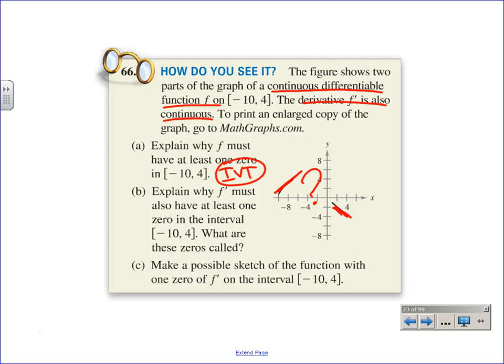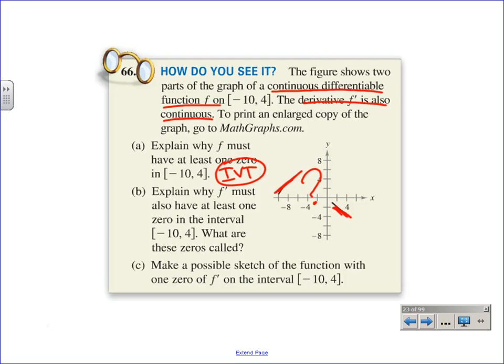Tangent lines. What's the sign, positive or negative, of that tangent line? Who sees it? A positive tangent line to a negative tangent line? There needs to be a min or max because it says that the original function is continuous and differentiable, no sharp points. If there are no sharp points, how else can I go from a positive to a negative?